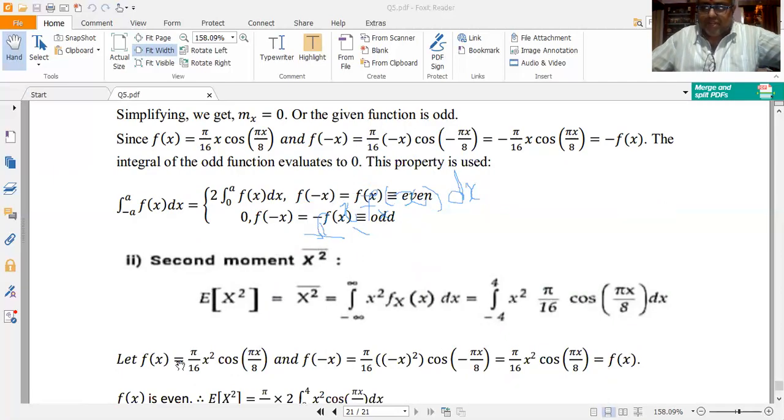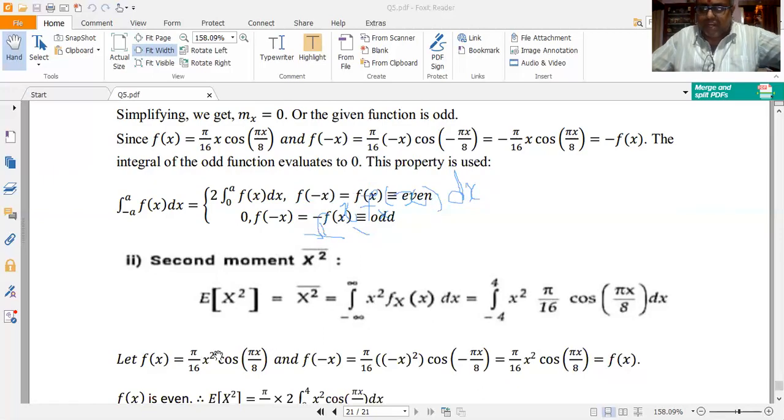Now replace x by minus x on both sides. So if I do so, I get f of minus x is equal to pi by 16 into (minus x) the whole square into cos of (minus pi x by 8). Now again cos(minus theta) is equal to cos theta from trigonometry, and (minus x) the whole square is equal to x squared. So I get f of minus x to be equal to pi x squared by 16 into cos(pi x by 8). Now compare this f of minus x value with the original f of x value.